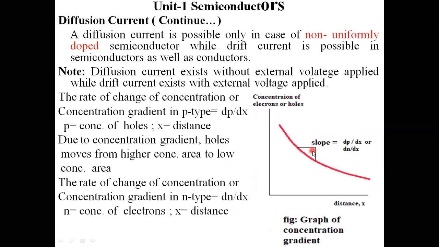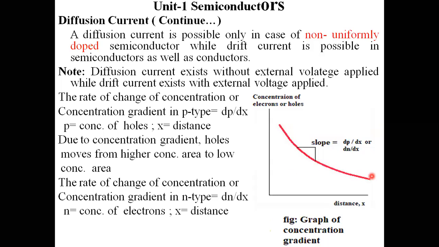That means the electrons or holes change with respect to the distance. I can treat that slope as the change. That change is given by dp by dx for p-type semiconductor material, or dn by dx for n-type.